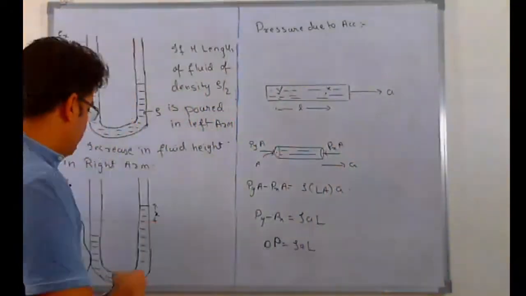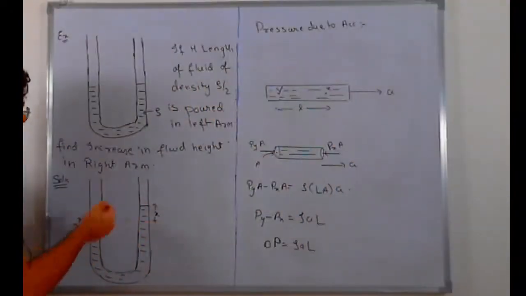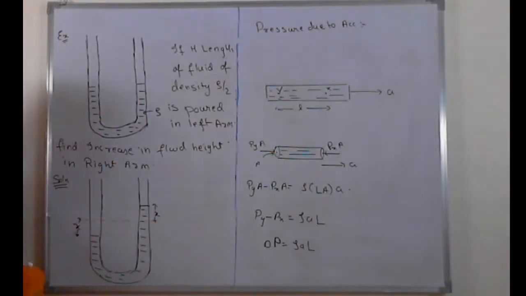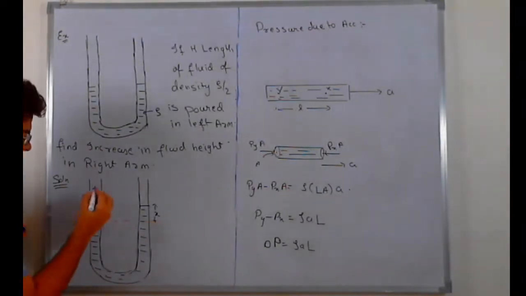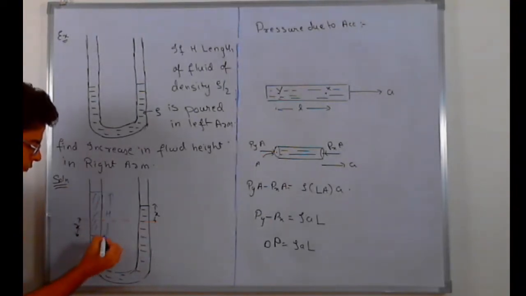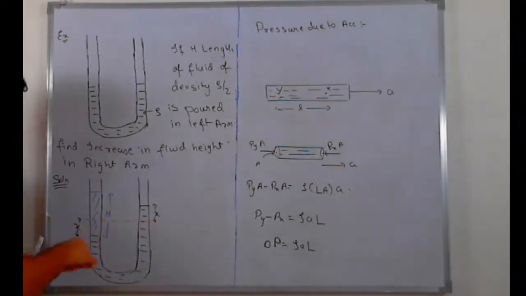Let's say the fluid in the right arm rises by height x, so the fluid in the left arm will drop down by height x, and on top of it you have another fluid of height h having a density rho by 2. So our mission is to find this x. Now it's very easy.